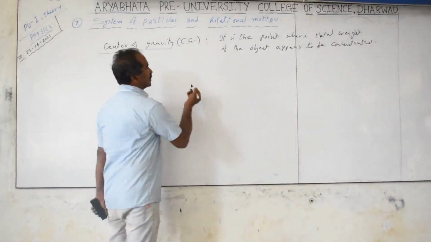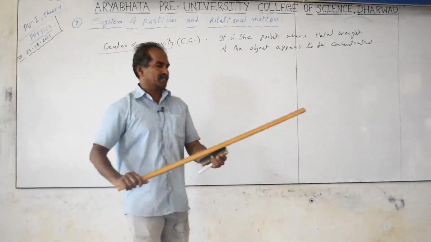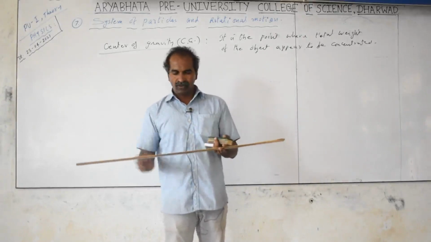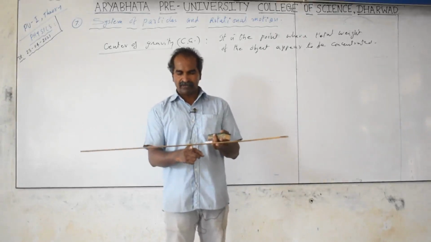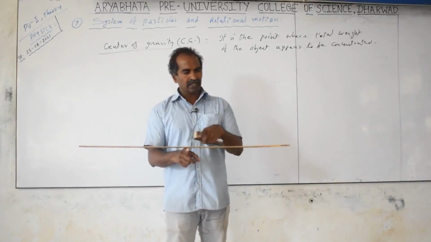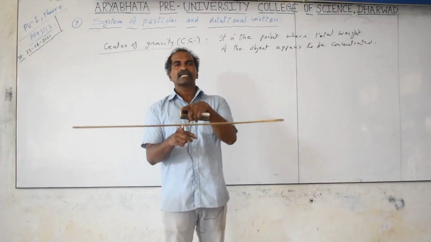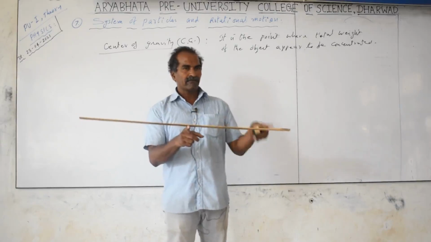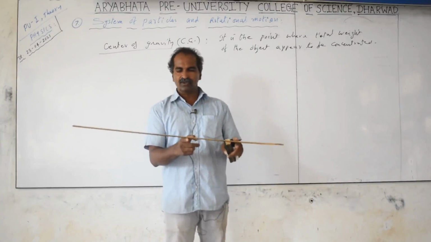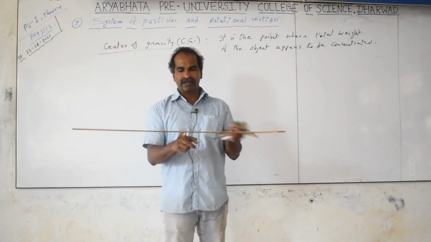For example, if you take the scale, this is a 1 meter scale with a uniform thickness, and where is the weight it can be? Every particle of this has the weight of its own, but at 50 centimeters, the exact midpoint, I am able to balance it. This is a single point where the whole weight of the object appears to be concentrated. That point is called the center of gravity. About this point, this side weight mg, this side weight mg is equal. This means the left side weight is equal to the right side weight. Center of gravity balances the weights of the object.